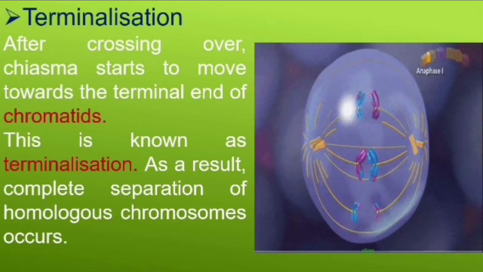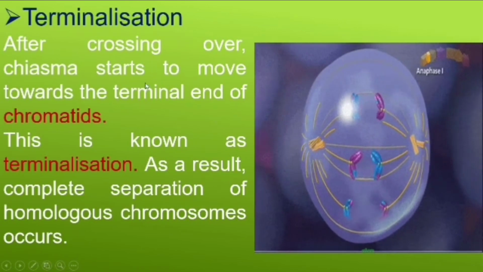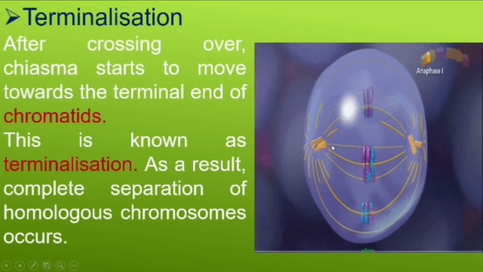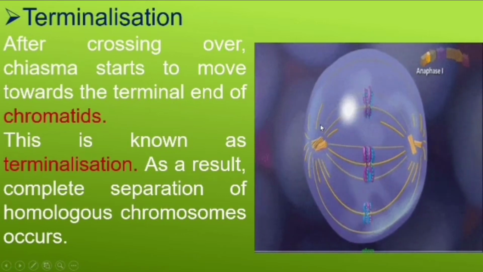The fourth step is terminalization. Crossing over is over. Now the chromosomes must go to the two extreme corners of the cell. That is called terminalization. After crossing over, chiasmata start moving to the terminal ends of the chromosomes. They come to both ends. This is called terminalization.